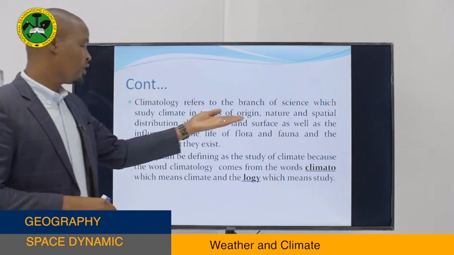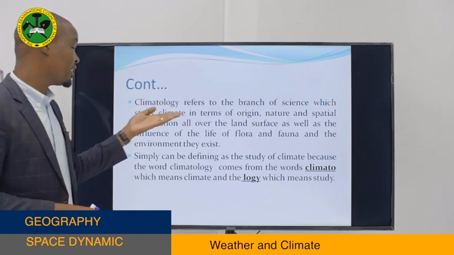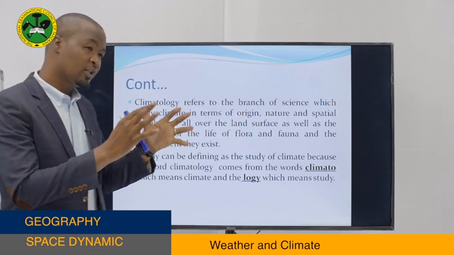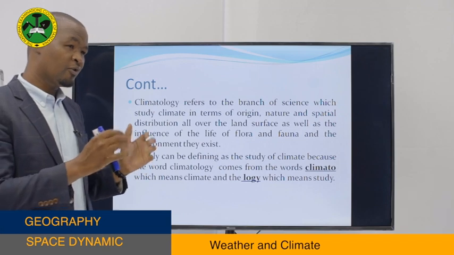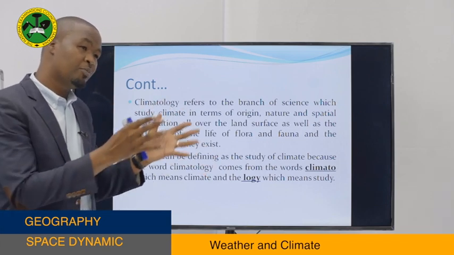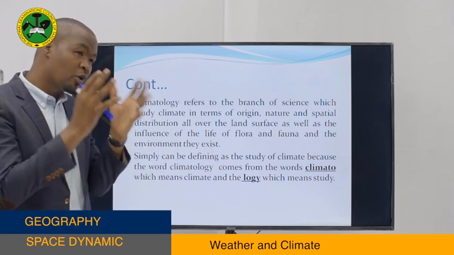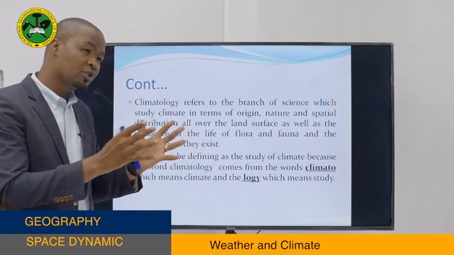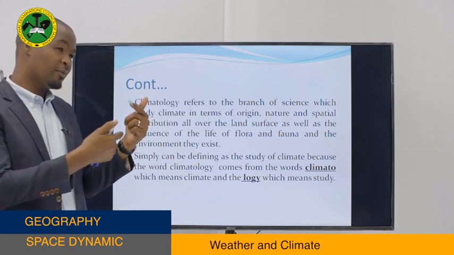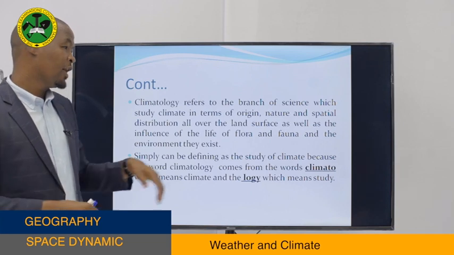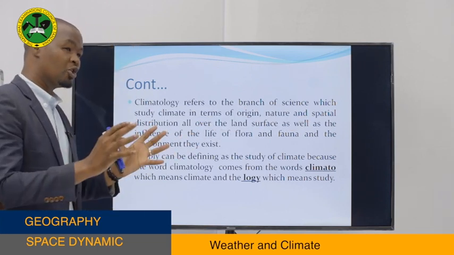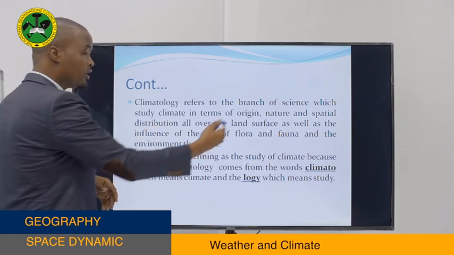Let's stick there. What does it mean when you say it studies climate in terms of origin? Origin means we are talking about the causes of that climate. For instance, if it is a hot climate, what caused it to be hot? What caused it to be warm? If it is a cold climate, what caused it to be cold? What caused it to be a cool climate? When you say nature, it means the characteristics of that climate, either it is hot or it is cold. And when you say spatial distribution, it means you are talking about the variation of climate in different areas. We call it spatial distribution.